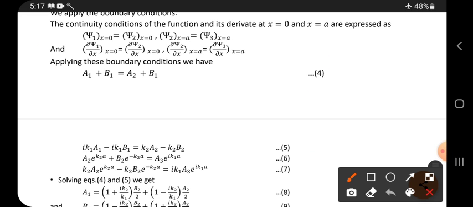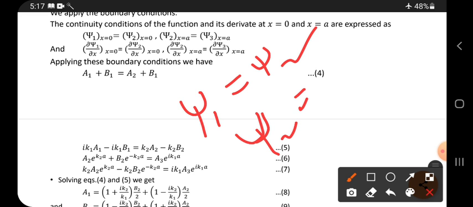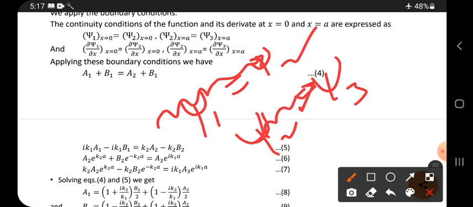Now see, psi 1 and psi 2 are equated, psi 2 and psi 3 are equated. The wave first comes from region 1 and enters region 2. Next from region 2 to region 3, that is the condition.